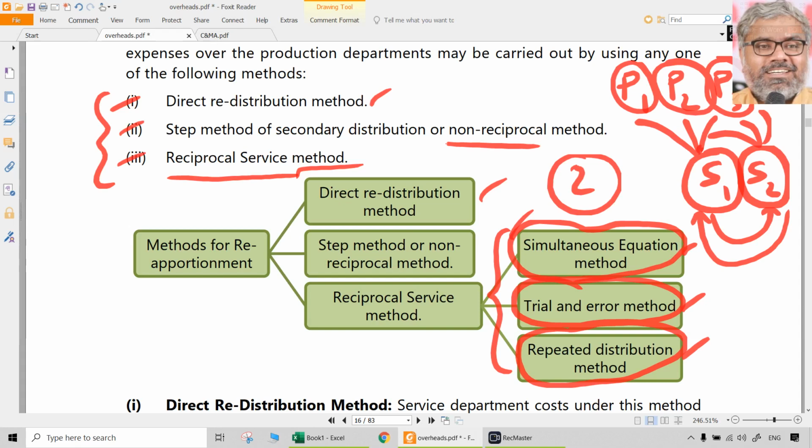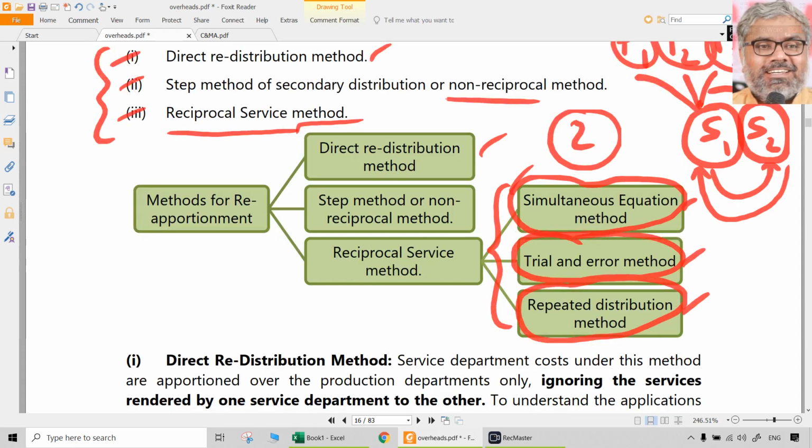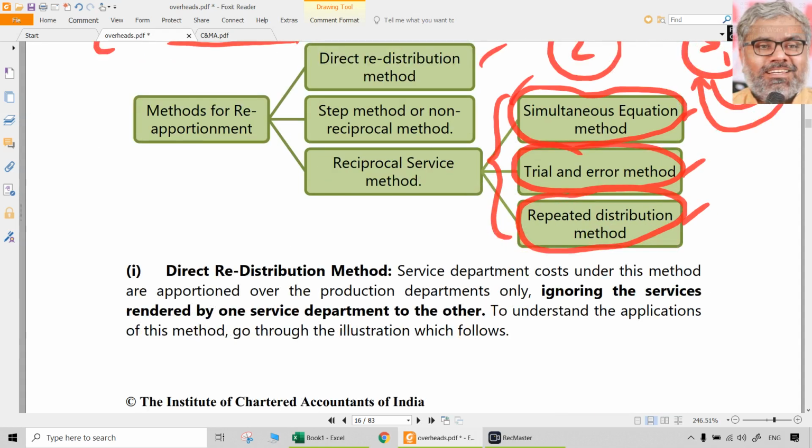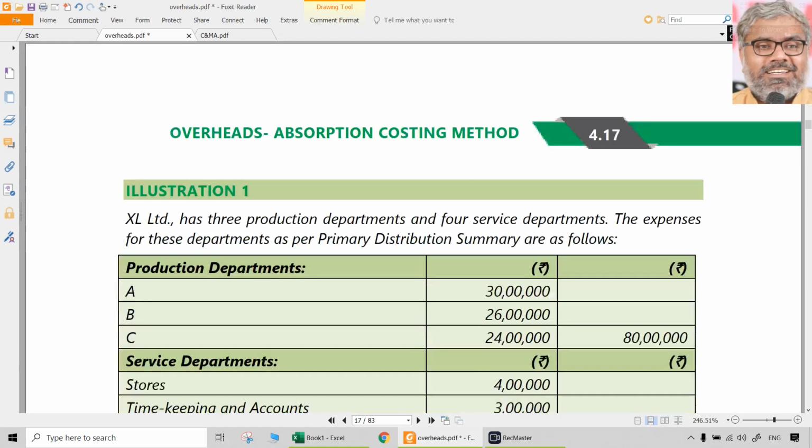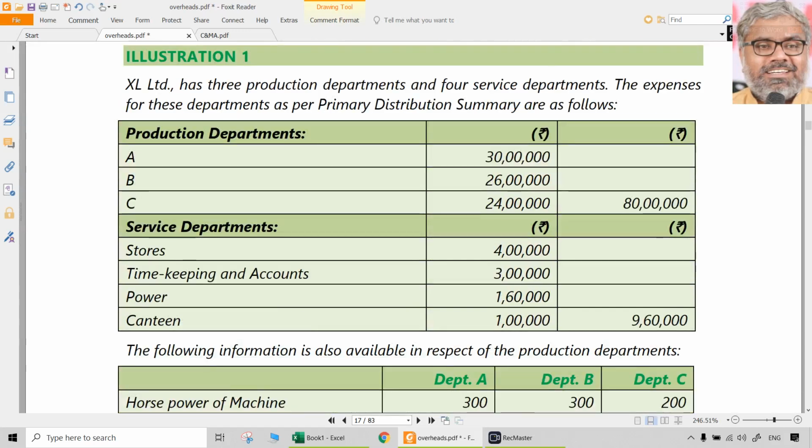Overheads chapter is mostly about this process of reapportionment. Once again, allocation, apportionment, reapportionment. Allocation we are not going to do. Apportionment we have to do if the data is available on an appropriate basis.